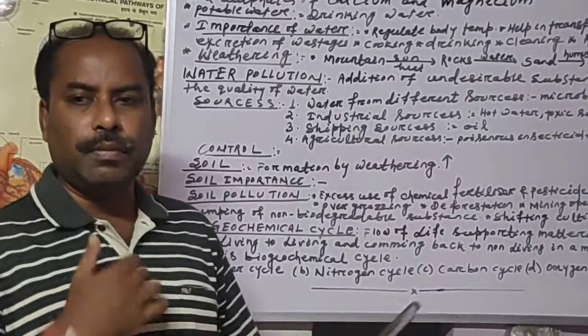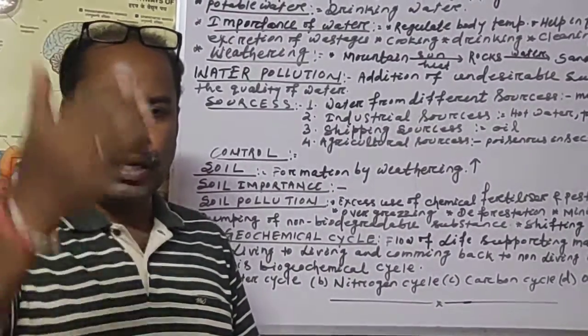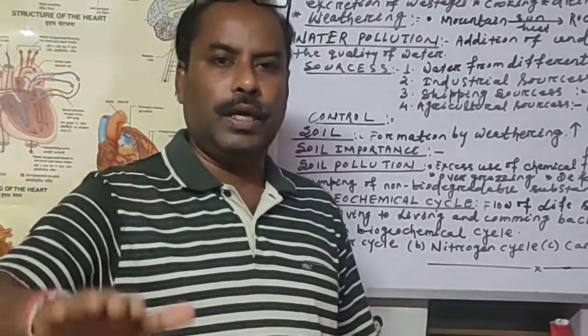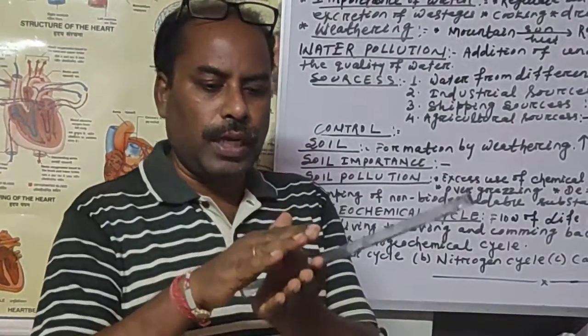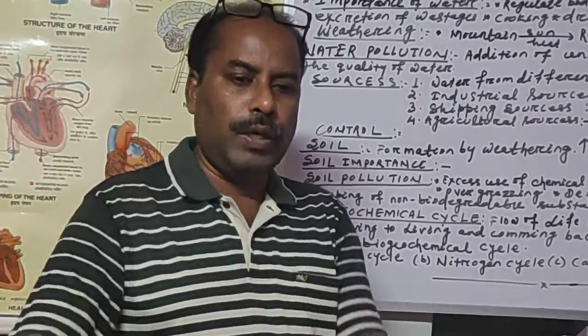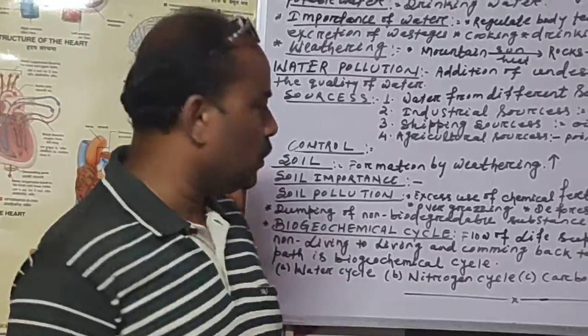Then overgrazing is also important. Due to overgrazing by cattle, the grasses are lost, and due to heavy rain and heavy wind, the upper layer of the soil is washed away. That upper layer is the most important part of the soil, so that contains the humus, that contains the nutrients for the plants. When they are washed away, that soil becomes bare, and that soil is polluted soil.